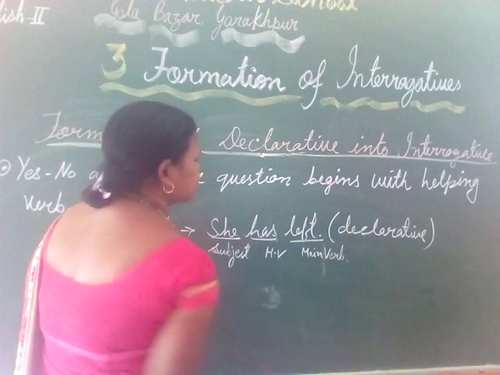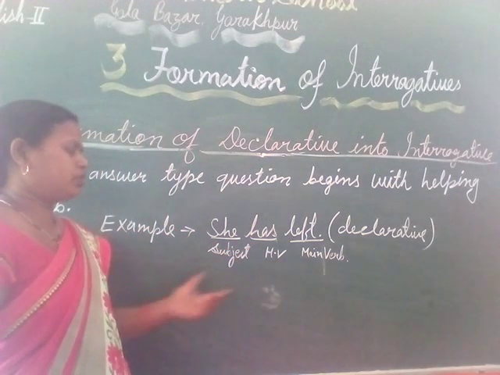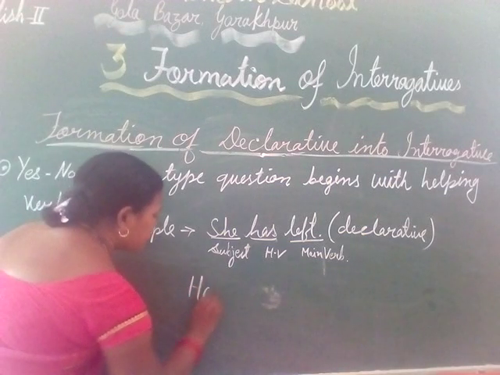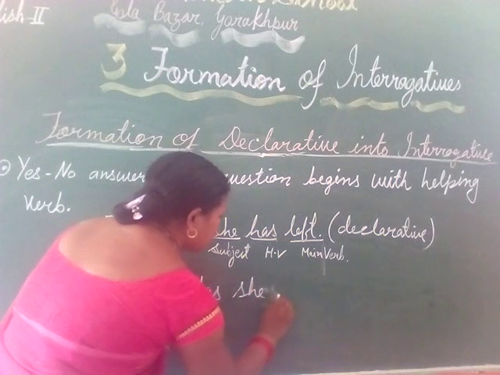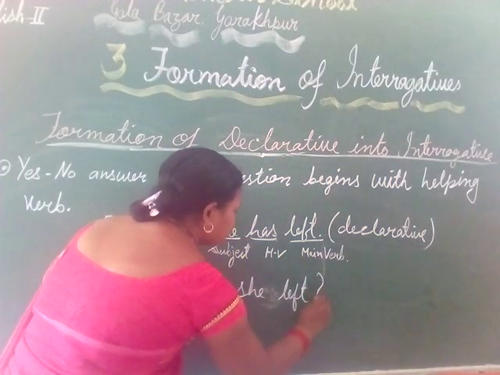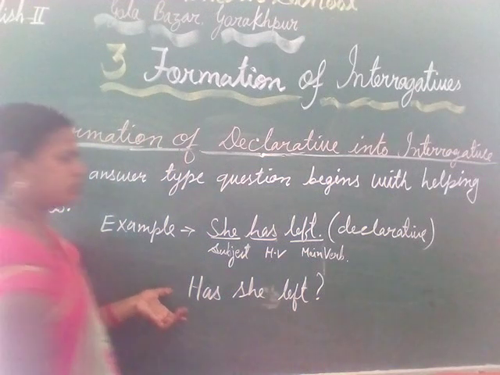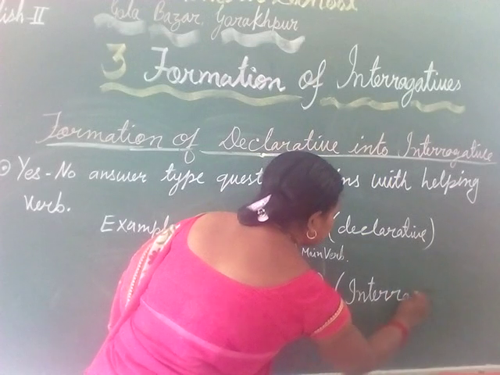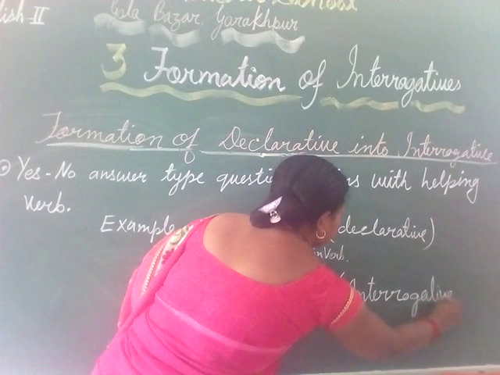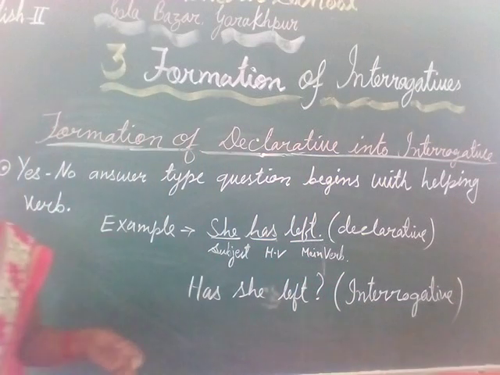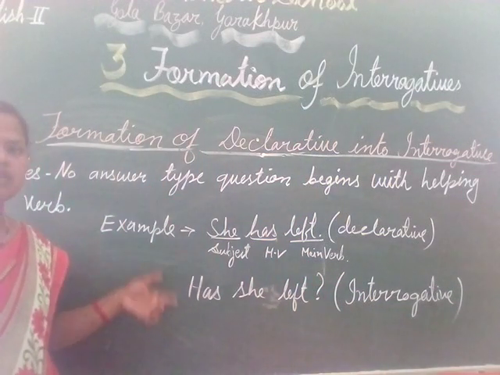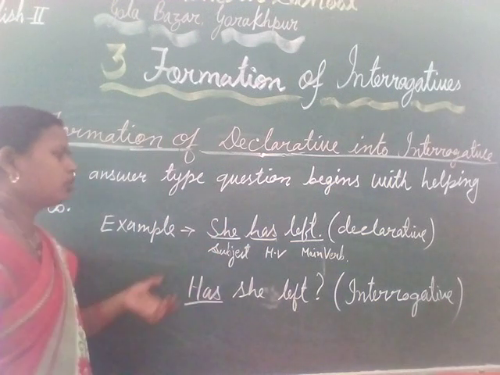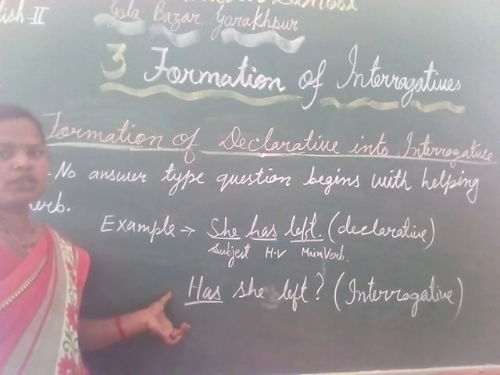There is no object in this sentence, and we just put the helping verb at the beginning and it will change into interrogative form. So it will be: Has she left? We put a question mark at the end and this sentence changed into interrogative. I hope you have understood how to change a declarative sentence into an interrogative by putting the helping verb at the beginning of the sentence.